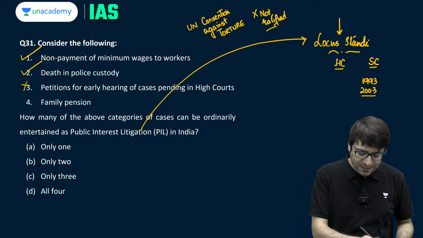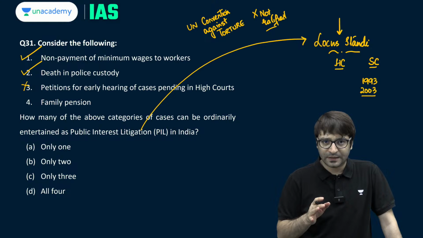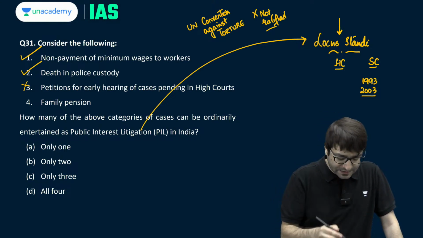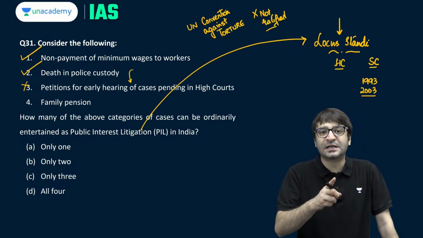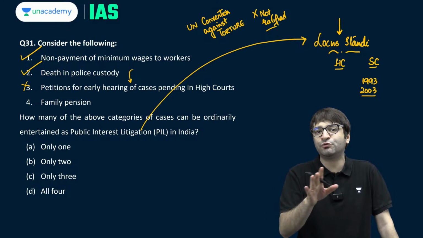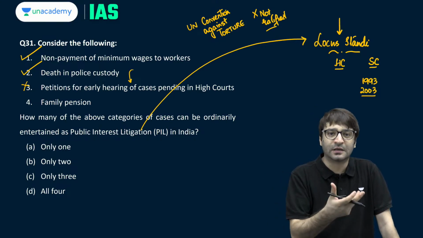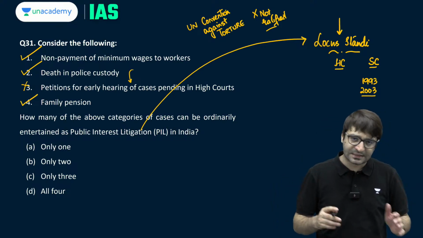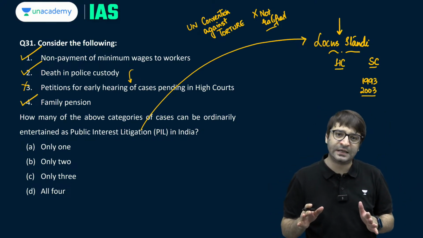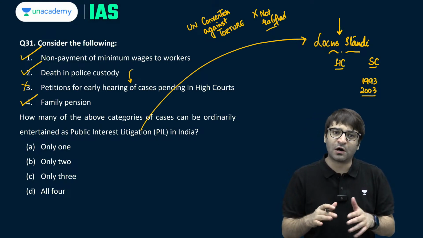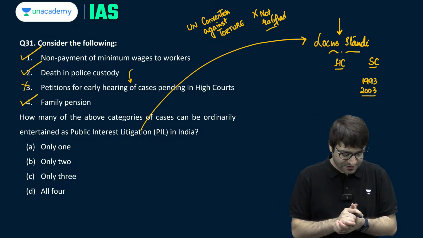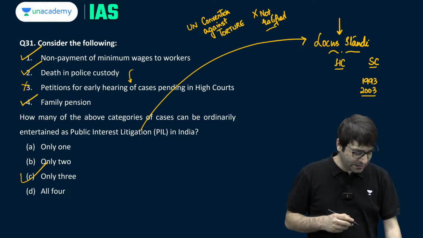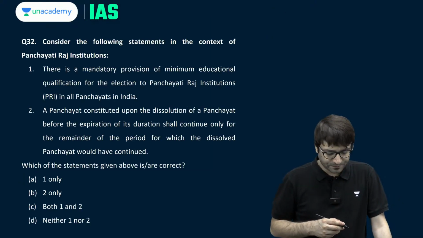If there is a case already pending in the High Court, can you file a PIL asking for the early hearing of the case pending in the High Court? No, because according to these rules, this does not fit under public interest litigation. Fourth, family pension. Yes, even if the family pension is denied, you can approach the court by filing a public interest litigation. So C, only 3 is the right answer.